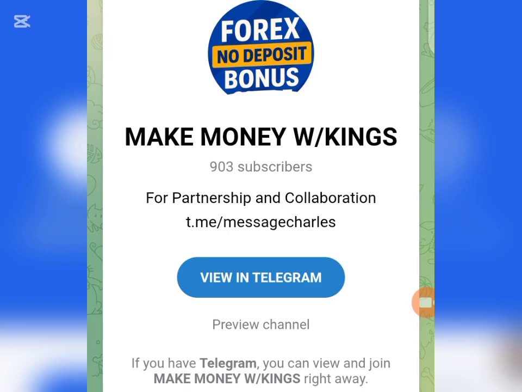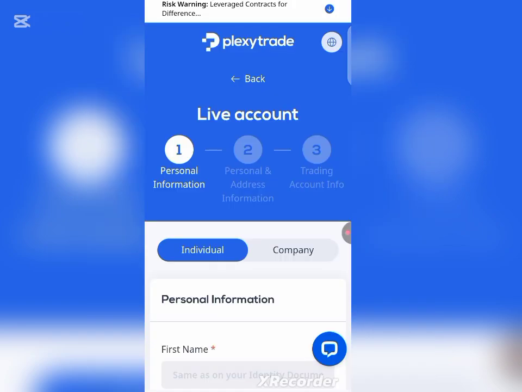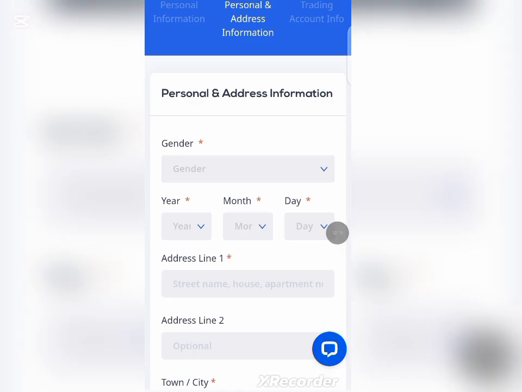So now once you get to this interface, the next thing you have to do is fill in your personal information, and once you are done with that, click on register. So now that you are done with the first step, it will take you to the second step, whereby you have to fill in your personal and address information, and once you are done, just click on register so that you can go to the third step.